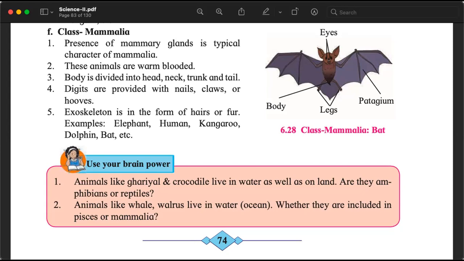Exoskeleton is in the form of hairs or fur. So from feather to our hair. So our hair is part of our exoskeleton. It protects us. Even the hair that we have in our ears and the hair we have in our noses, they protect us. They act as filters. They prevent harmful things getting inside our bodies.